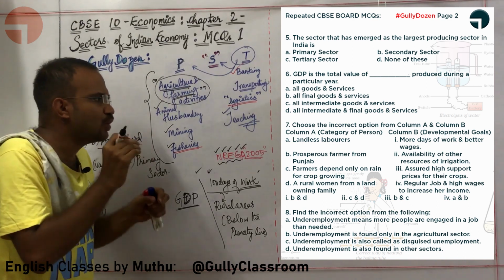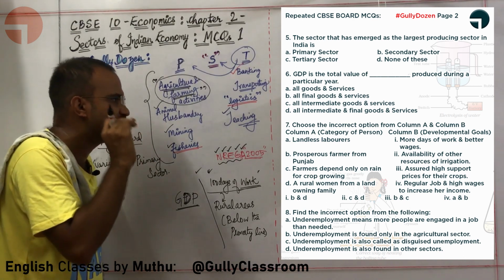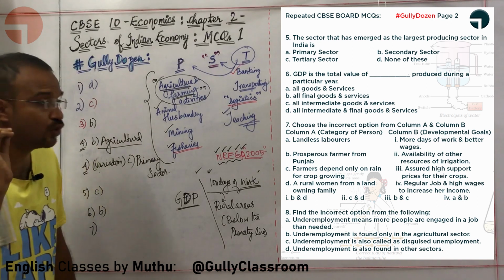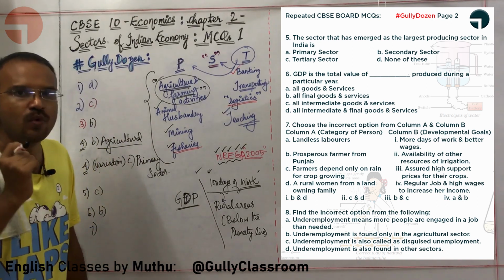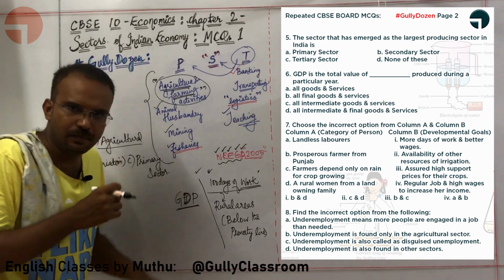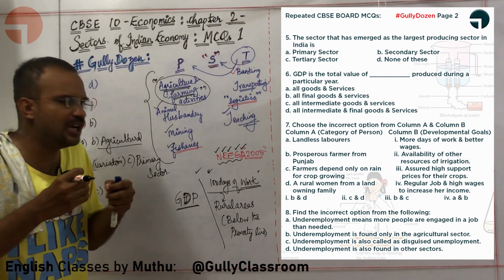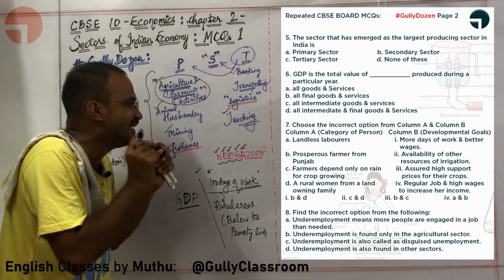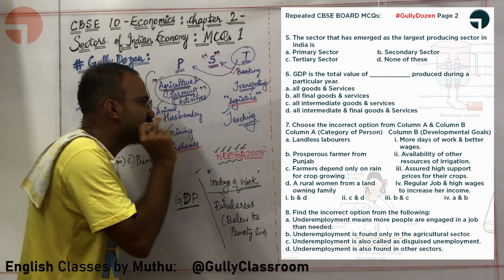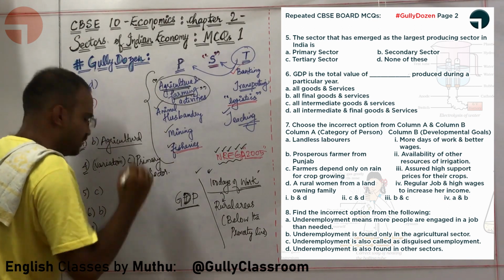If you are going to give her a regular job with high wages to increase her income, what will happen? She will be independent. She will help her children more. So, option D is right. The wrong ones are options B and C.